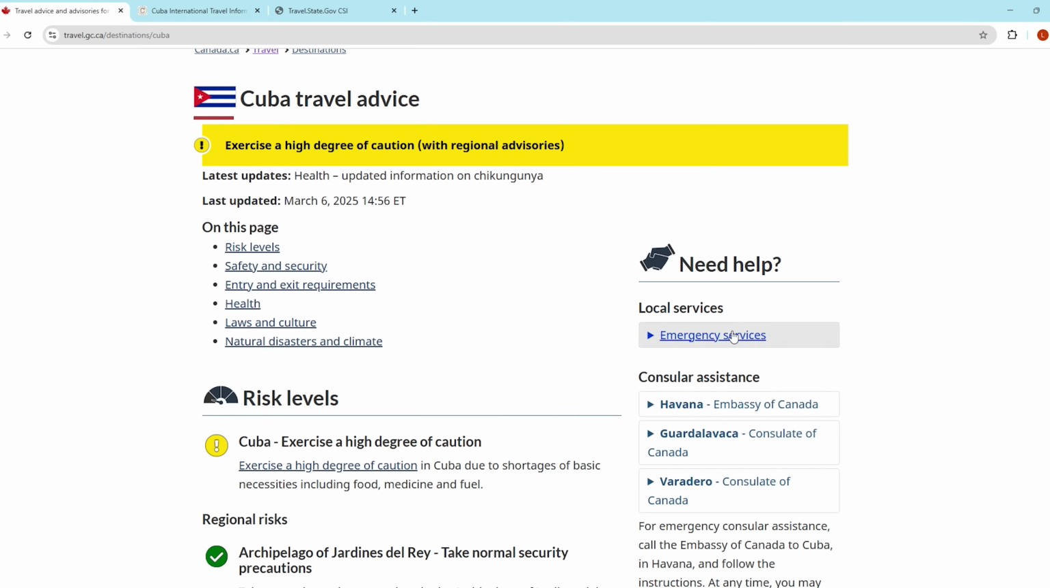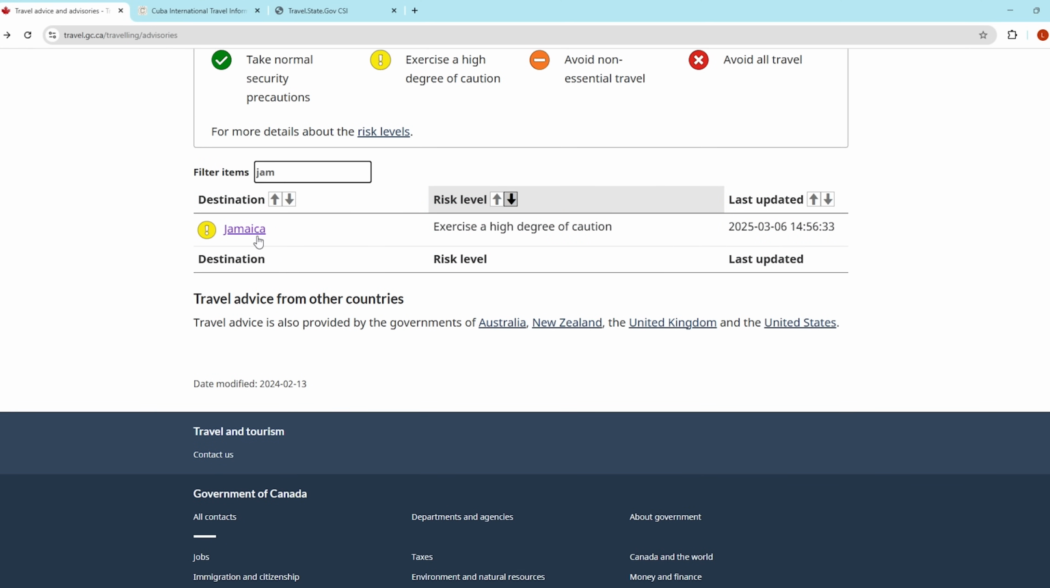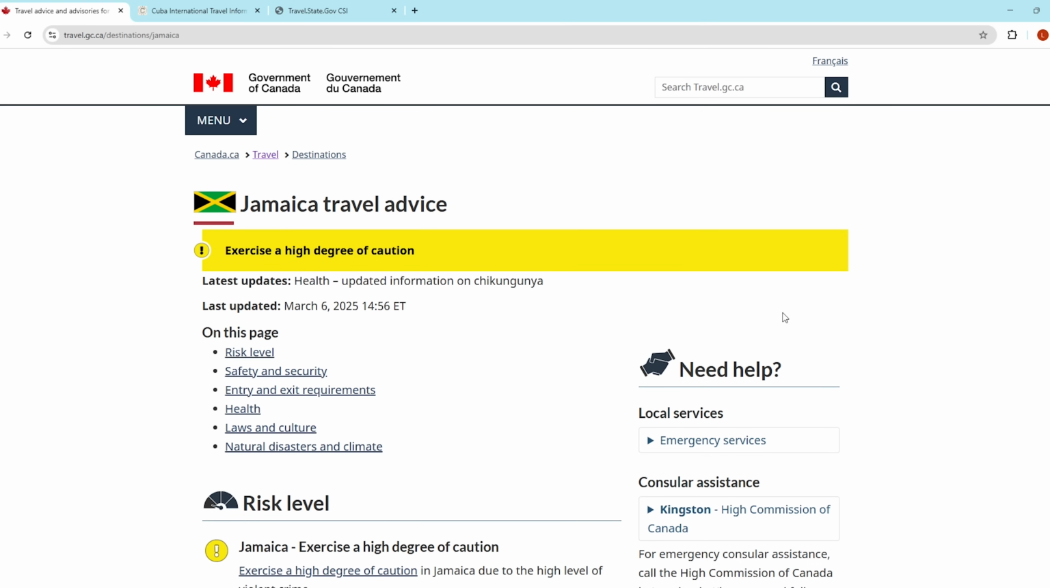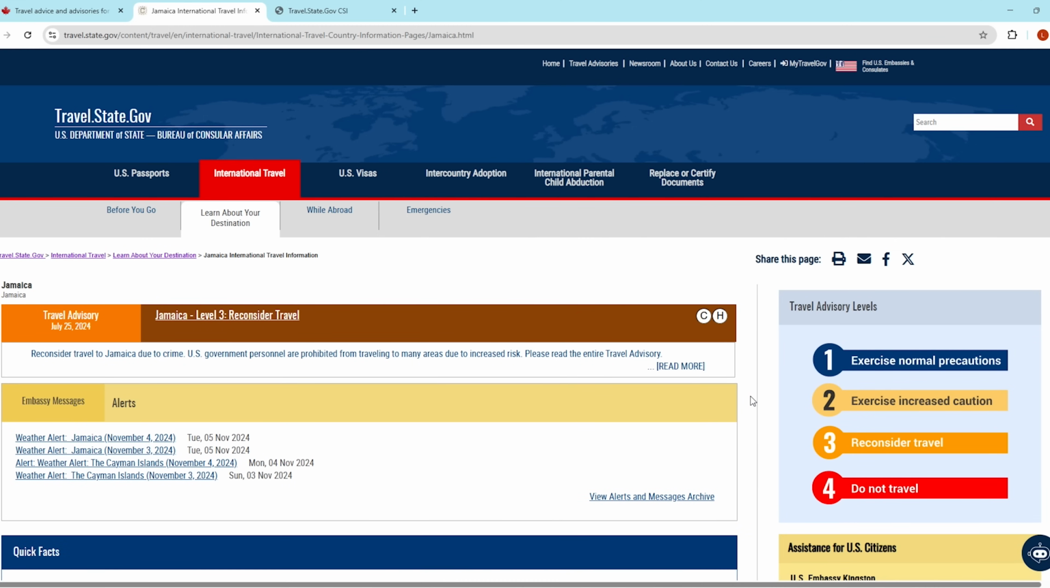Okay. Going back to the Canadian website, let's try one more. Let's go to Jamaica. I went to Jamaica. I've got family that is Jamaican, and the Canadian website again, the second level, yellow, exercise high degree of caution. We go to the Secretary of State. Let's go back one. Let's type in Jamaica. And what do we get? Oh my goodness, I thought Cuba would give me different results. Jamaica gives me different results.